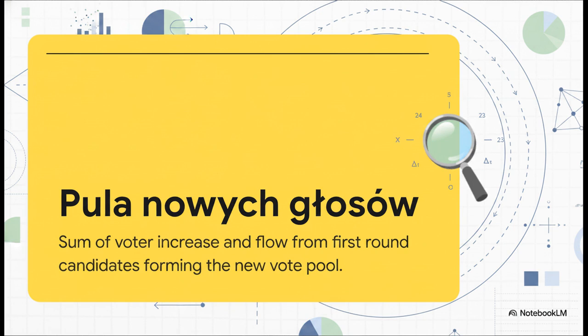In a two-round election system, the second round brings in a totally new dynamic. Some folks who didn't vote in the first round suddenly show up. And more importantly, people whose preferred candidates were eliminated in the first round now have to choose between the remaining two. The combination of these two groups creates this distinct, mathematically measurable pool.